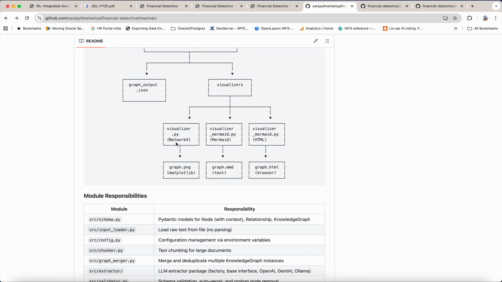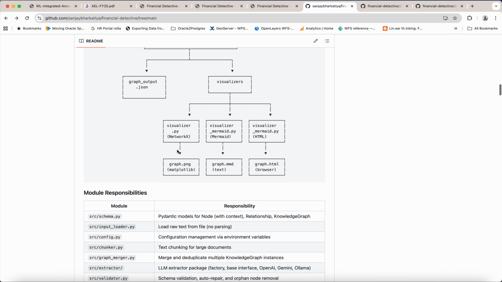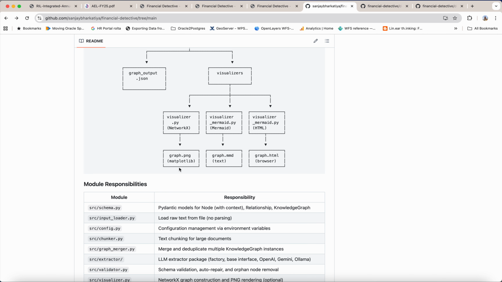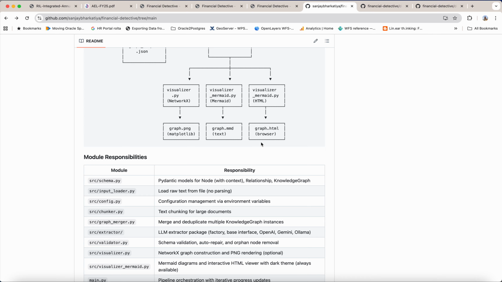NetworkX is used to generate the PNG file through matplotlib, but it has Python version limitations. I have also generated the Mermaid MMD files and an HTML visualizer where the whole Mermaid diagram is viewed in the browser.